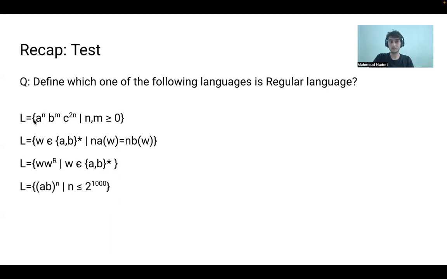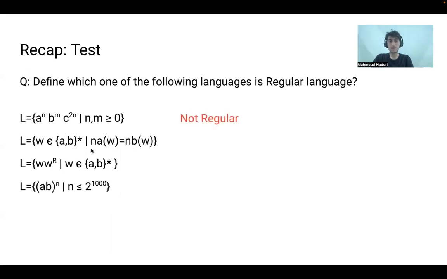First of all, it's not finite. Then it needs to keep track of the number of n's in A and C. It kind of needs a memory, and we don't have this luxury in finite state machines. So we cannot demonstrate it with an FSM, so it's not a regular language.